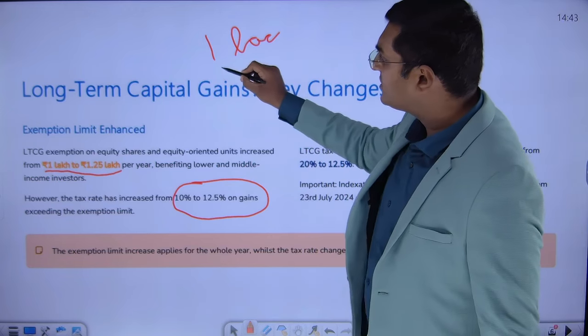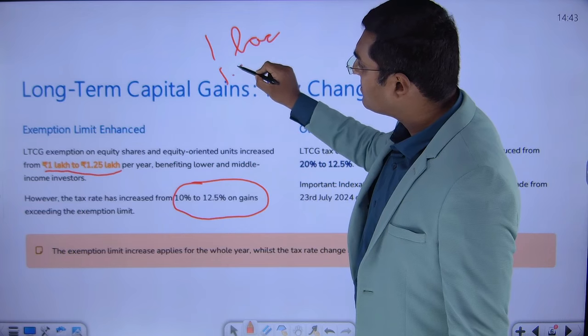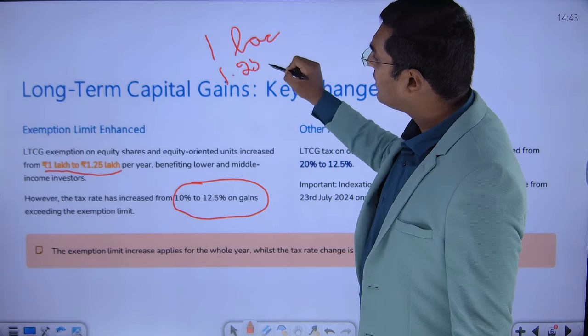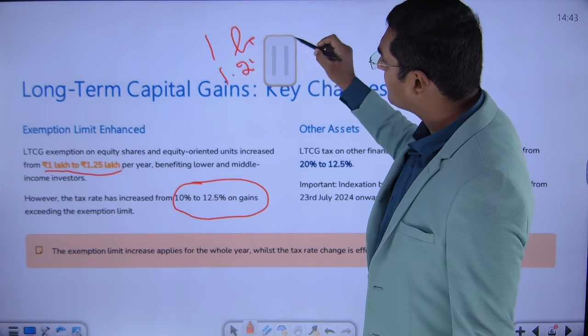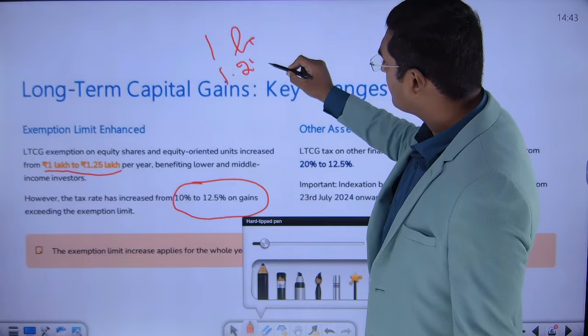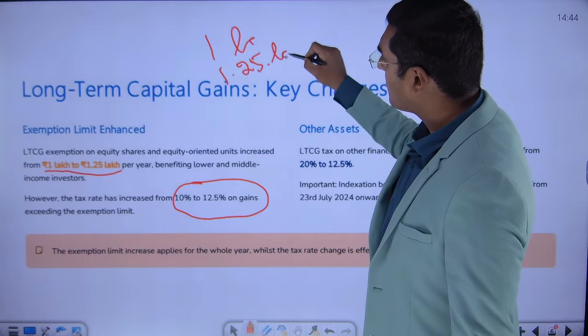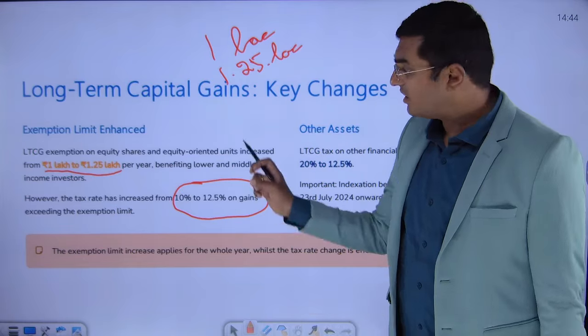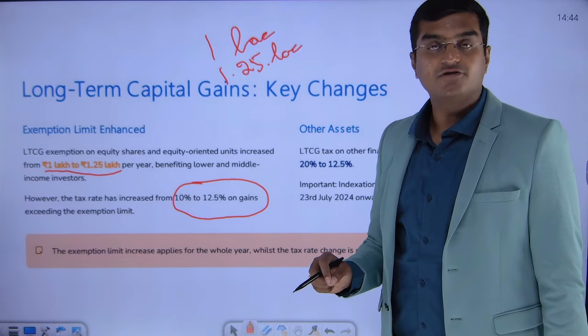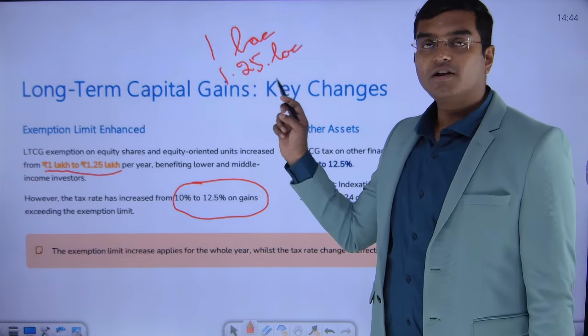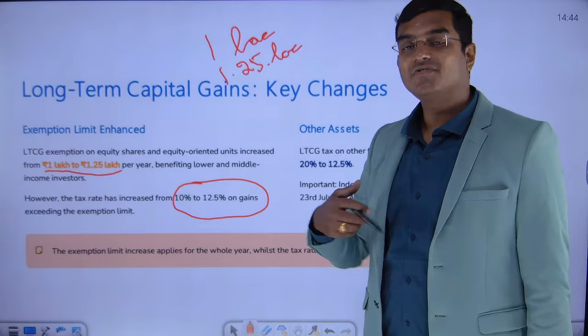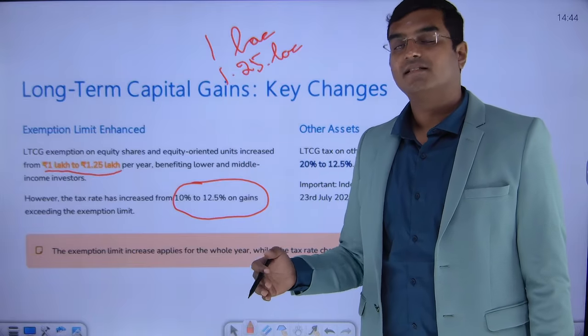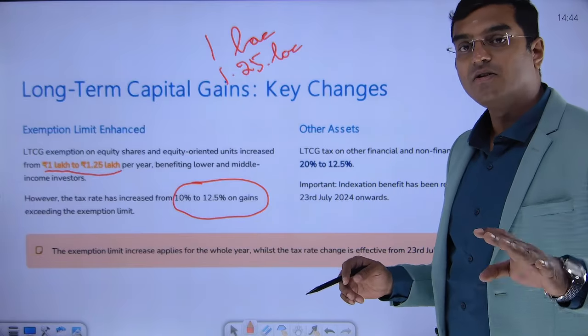Now, let us say instead of this 1 lakh, I am increasing my income to 1.25 lakh. Now, what is the exemption? According to the new revised limit, it is increased to 1.25 lakh. The income of 1.25 lakh which I have earned is within the limit of 1.25 lakh. Therefore, it is still exempted. Now, let me change it.